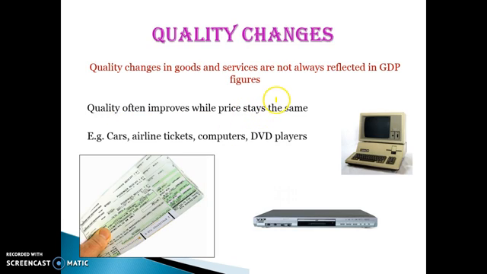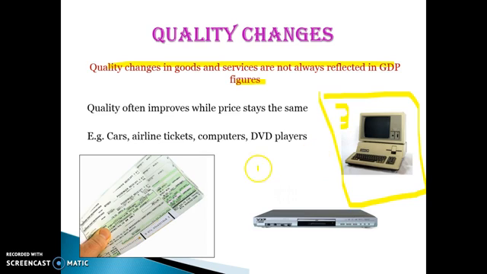The other problem with GDP is it doesn't take into account quality changes. So for example, if we are producing a computer that looks like this and selling it for $1,000, and then the next year we're producing an Apple Mac that's 3 times as good as this, but still sells for $1,000, okay, it's a much better computer, it's improving people's living standards, but that's not reflected in growth because both of them will contribute $1,000 to GDP.